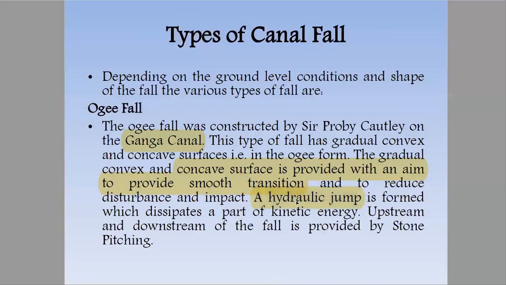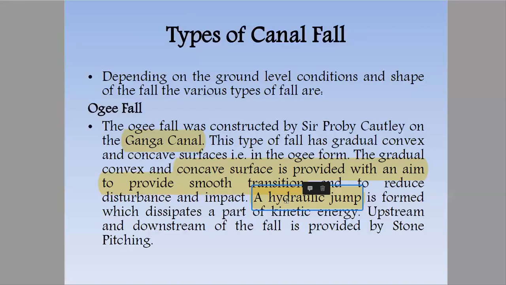Hydraulic jump is in your fifth semester syllabus, I guess, but I would like to discuss briefly what a hydraulic jump is. Basically, hydraulic jump is a situation when water flows from supercritical flow to subcritical flow. And what is subcritical and supercritical flow?